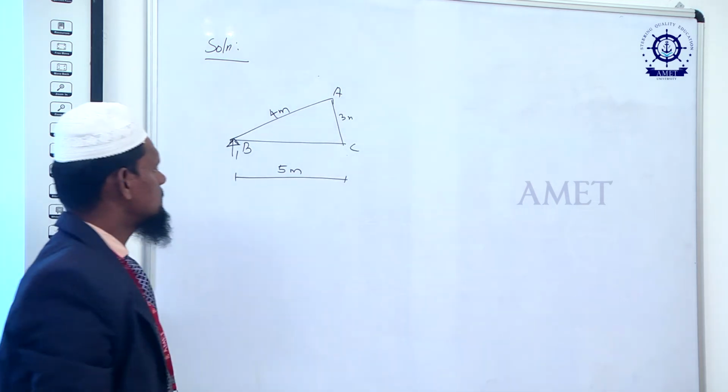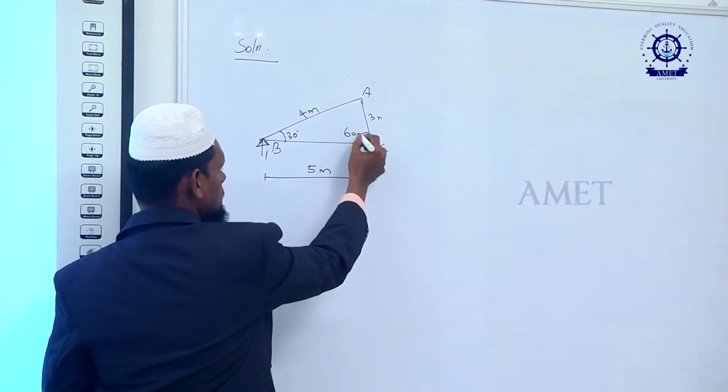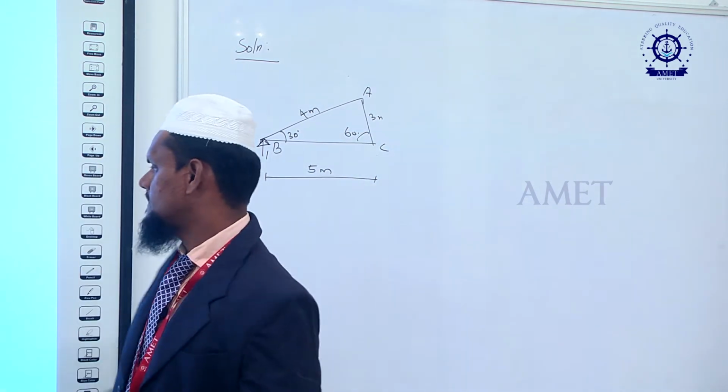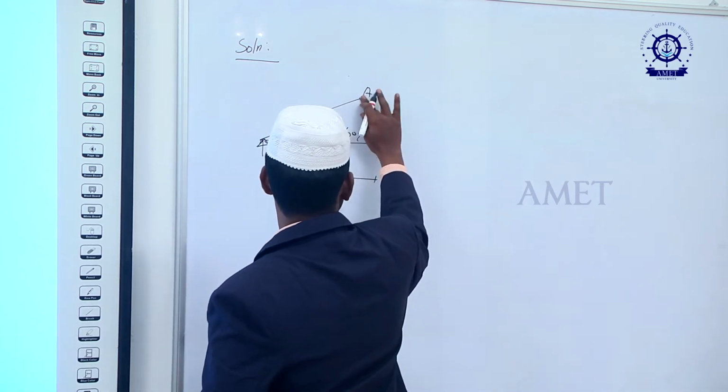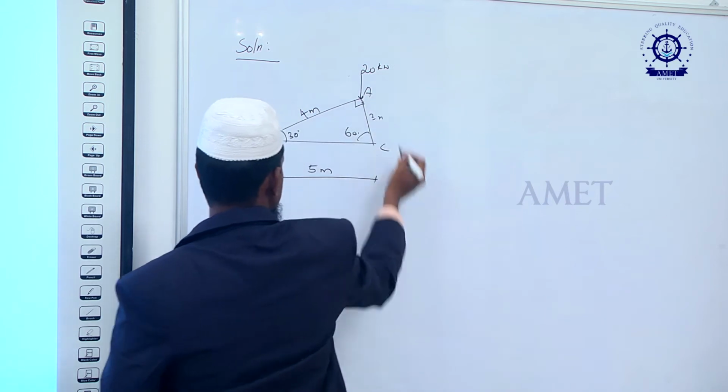The angles are 30 and 60, and the angle at A is 90 degrees.